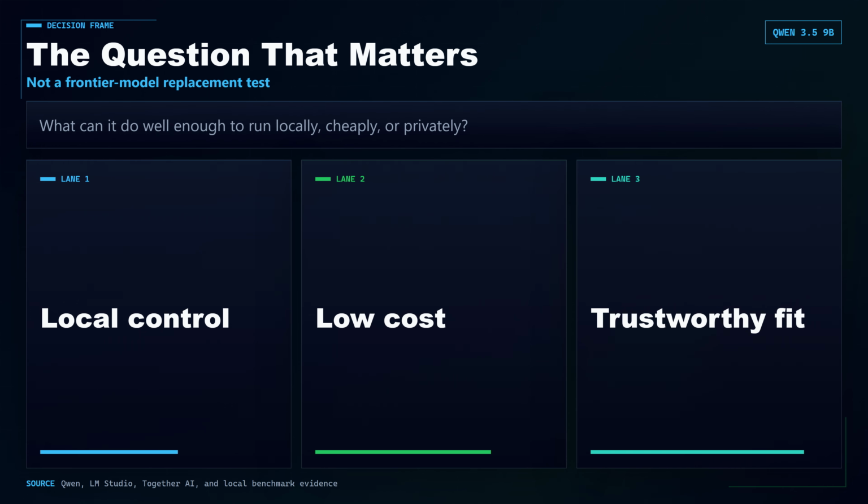The wrong first question is whether this replaces much larger models. A better question is practical. What can it do well enough that you would run it locally, cheaply, or privately? By the end, the answer is not hype and it is not dismissal. It is a boundary map for where Qwen 3.5 9B fits.